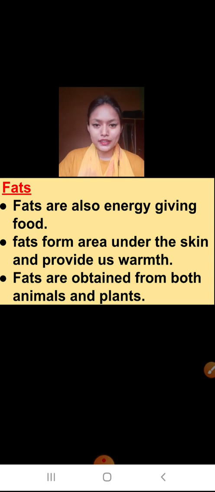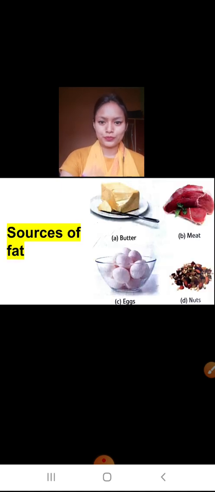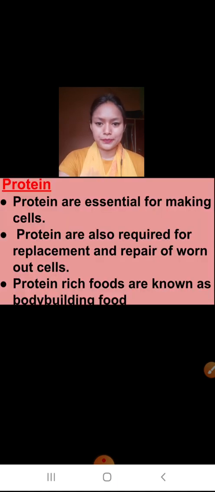We all know that in this winter season we eat so many dairy products or hot things, because these form a layer of fat under our skin and we do not feel this cold. Fats are obtained from both plants and animals. Sources of fat are butter, meat, egg, nuts, oil, mustard. Many are there.